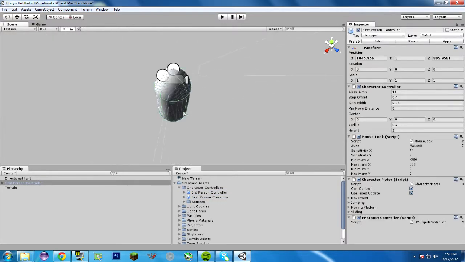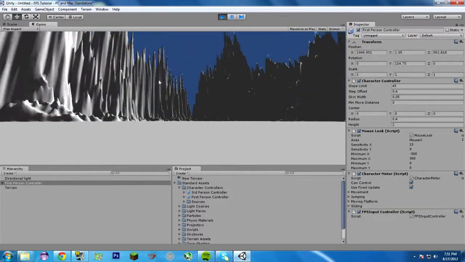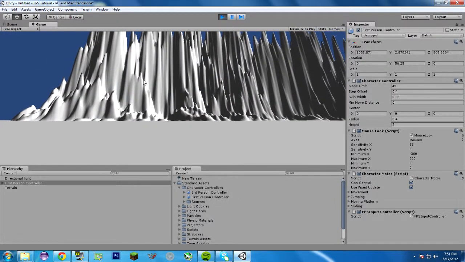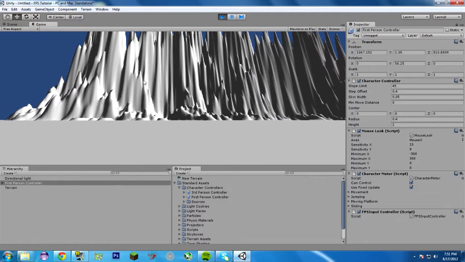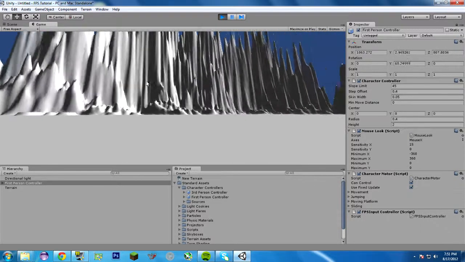Press F to focus on it, make sure it's above terrain and everything. You can move it up a little bit and press play. Ooh, all of a sudden, look, we already have a first-person game. We can walk with WASD. We can jump with space, as you can see. Can't really see the jumping too well.